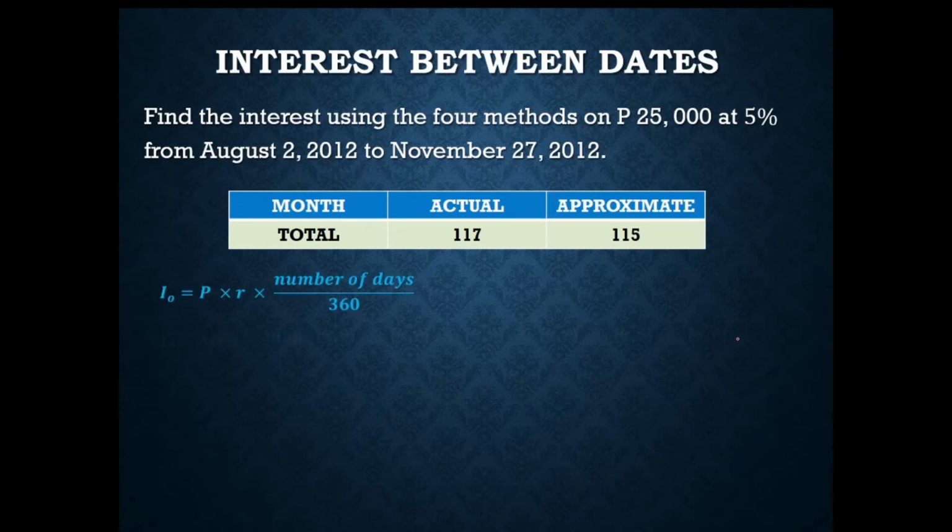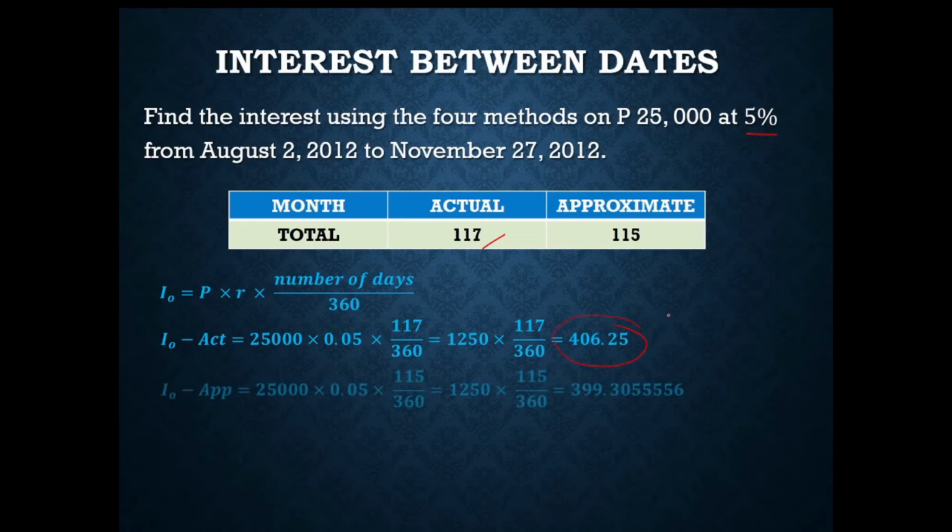For ordinary interest at actual time, we'll have 25,000 multiplied by 0.05, that would be our rate of interest, which is 5%, and that again would be multiplied by 117, which is our actual time, divided by 360. Hence, the interest that will be accumulated would be equal to 406.25 pesos.